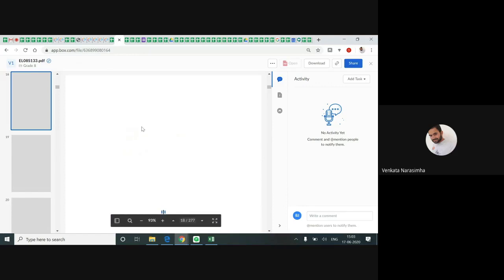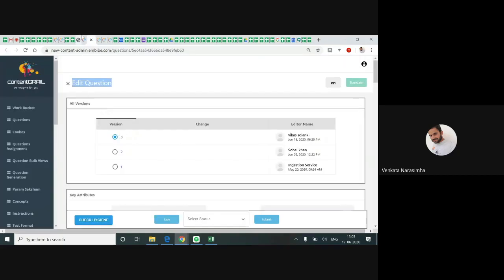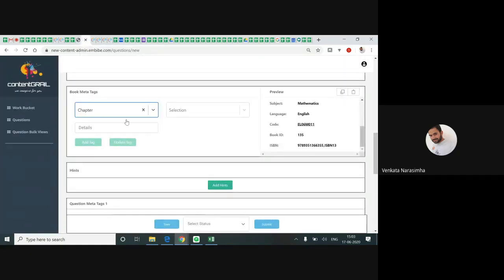Generally they will write in word format only. If it is mentioned in the textbook like that, same way you need to mention it here in details.